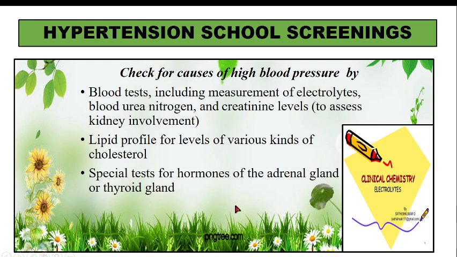Okay, आपने बीपी चेक किया, बीपी बढ़ा मिला, तो आपको कारण पता करना पड़ेगा कि why is the BP high. So for that we need to have different tests. So first is electrolytes, blood urea nitrogen, creatinine level. So ये सब हम इसलिए पता करते हैं to find out whether kidney is being involved or not.